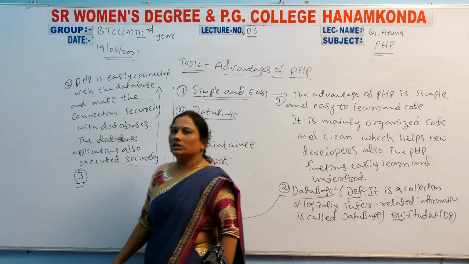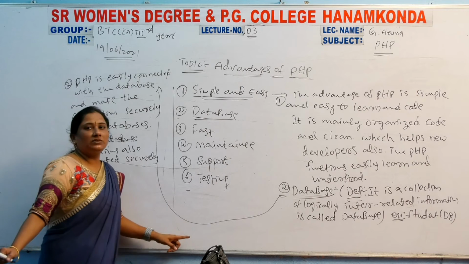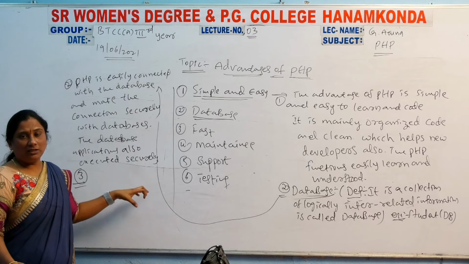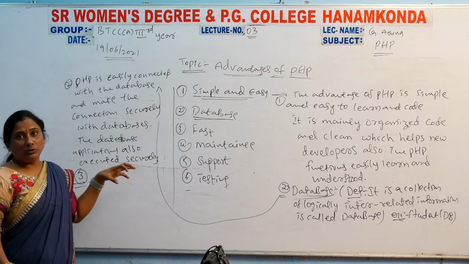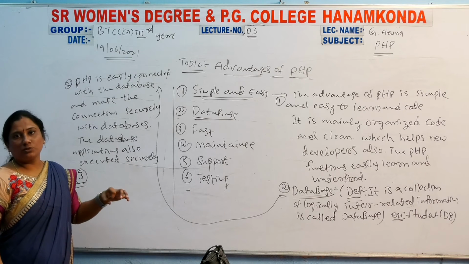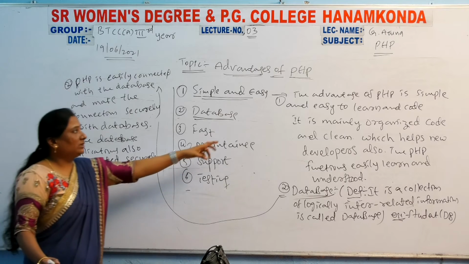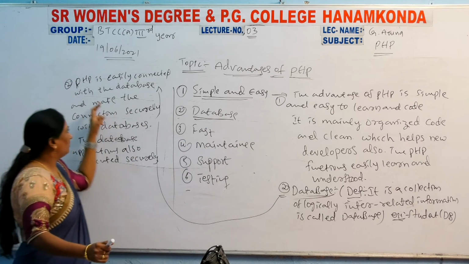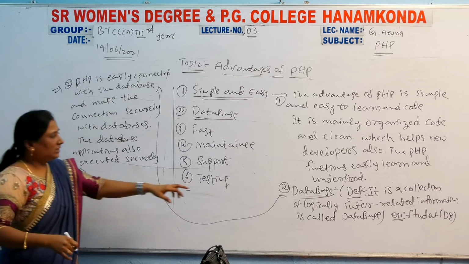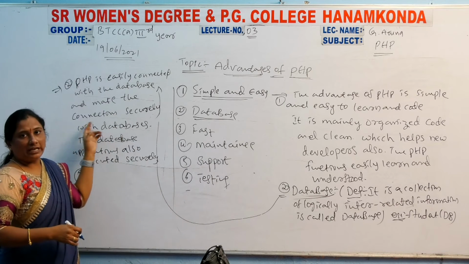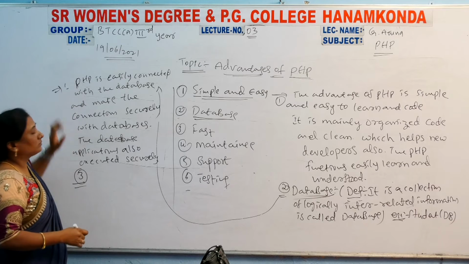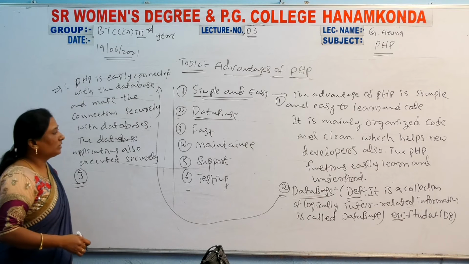So the third one is what? Girls have to write the notes, so that's why I am writing on the board. We don't have textbooks. Note down this one. The first advantage and the second advantage continue here. You have to write that. This is a continuation, so you don't write 2 again here.